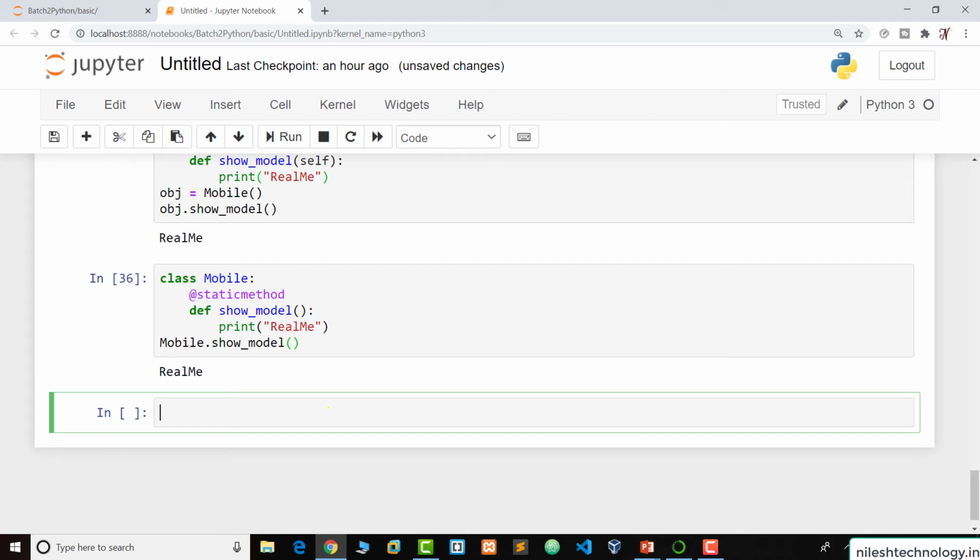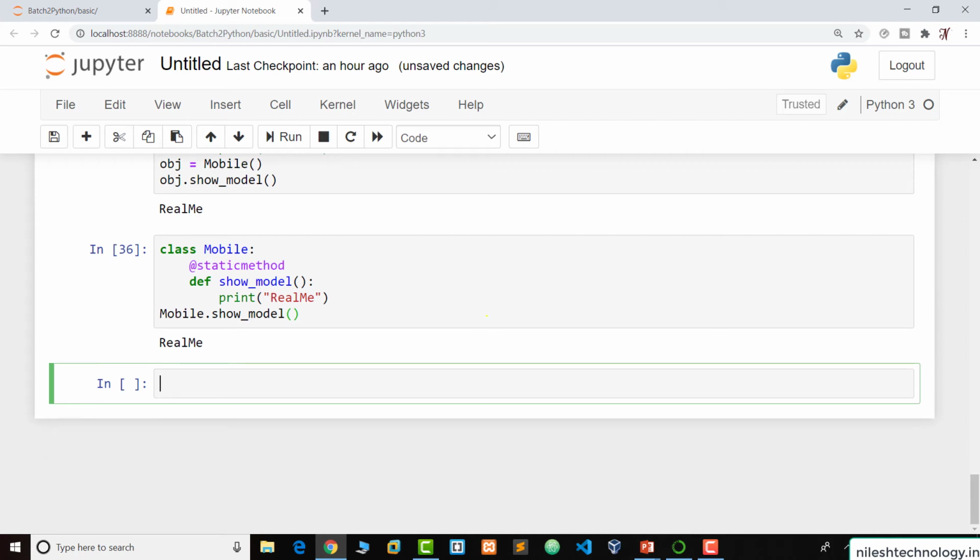Okay. Now let's see the difference between these three methods: instance method, class method, and static method. Difference between three types.